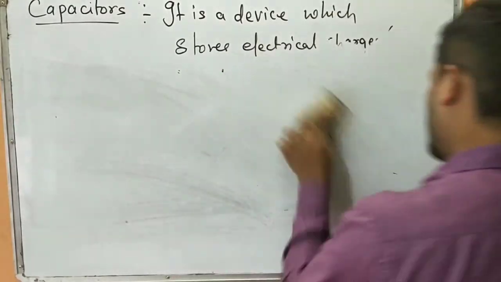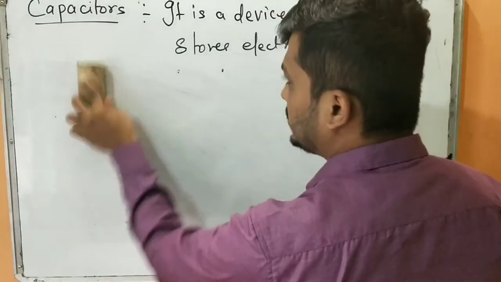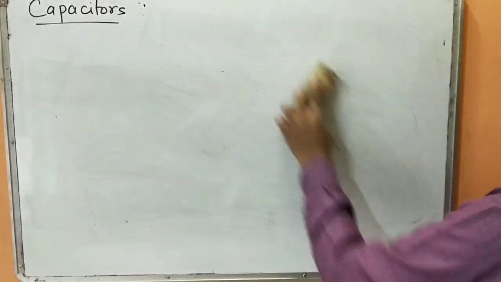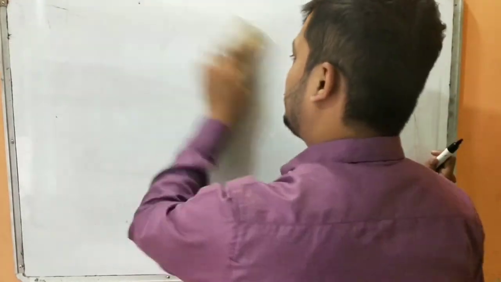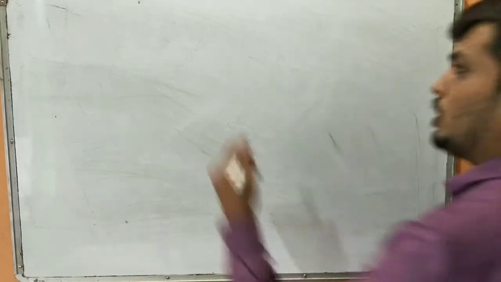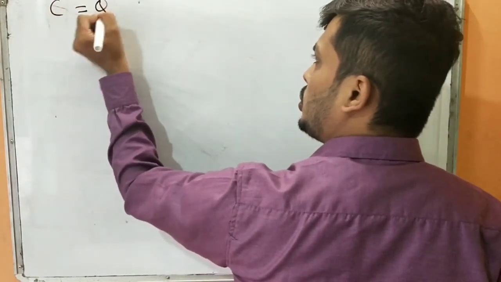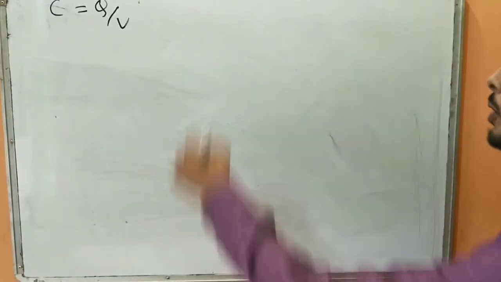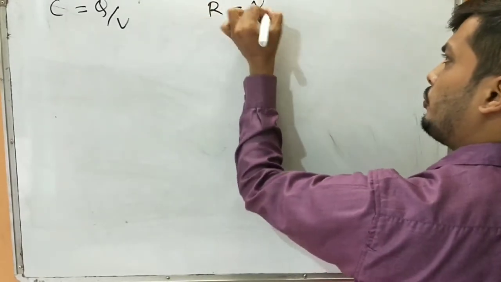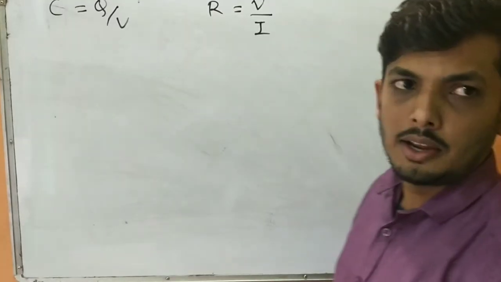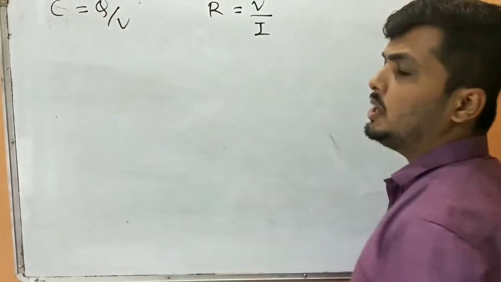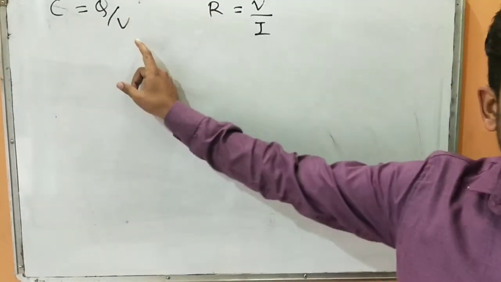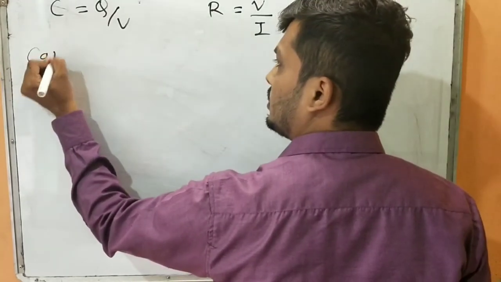Though they look almost similar, though they function in the same way, the only difference is how they discharge the charges. That is the most important thing here. Clear? Now observe this thing, C equals Q by V. Now you can compare this formula with the resistance, R equals V by I. Now you observe that this capacitance is independent of Q and V.